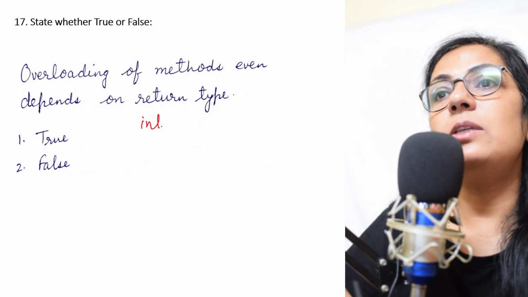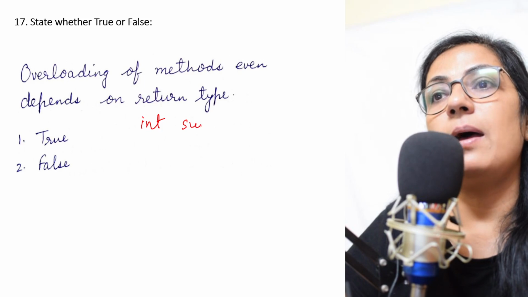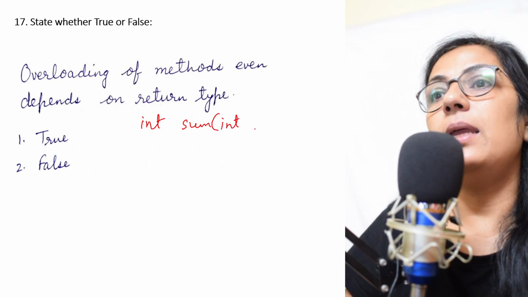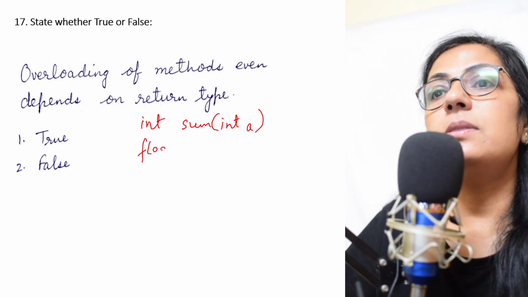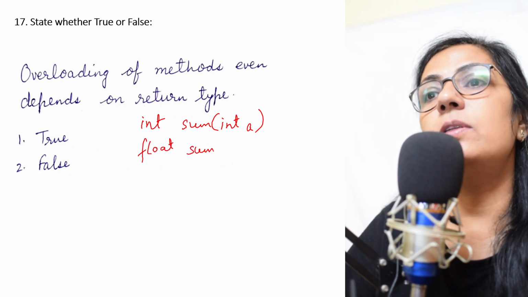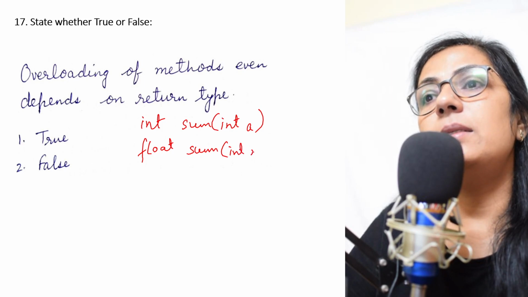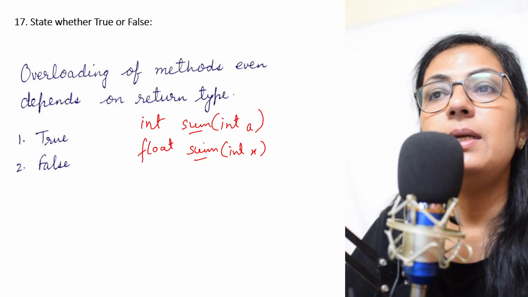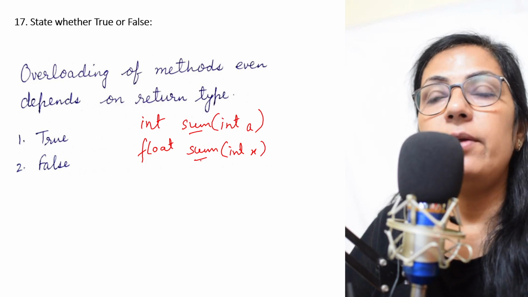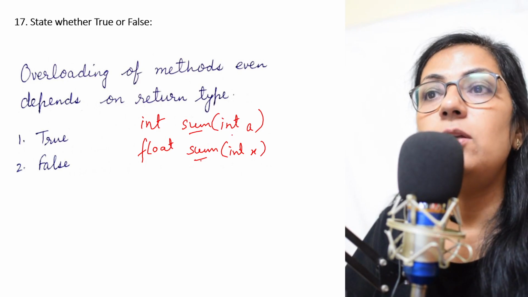Suppose I write one int sum with int a, and suppose the second one you take float sum with int x. Children, here if you see the method names are same, so these are function overloading, but is it valid or not?